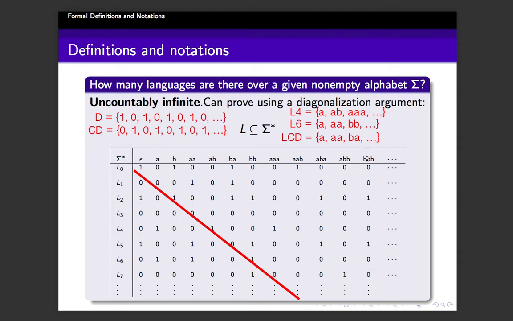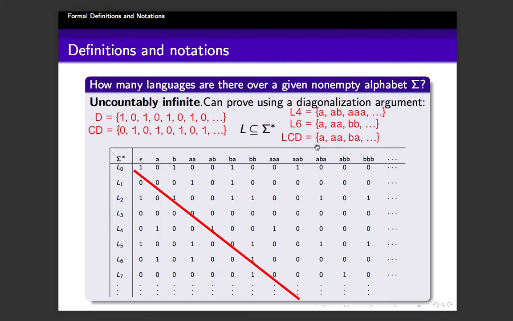Now the opponent is claiming that she or he has listed the languages in some order. Now we are asking, then where is LCD listed? According to her or him, it is coming in this table, right? Otherwise, the opponent is not correct, and that is what we are trying to see. So where is this language LCD listed?